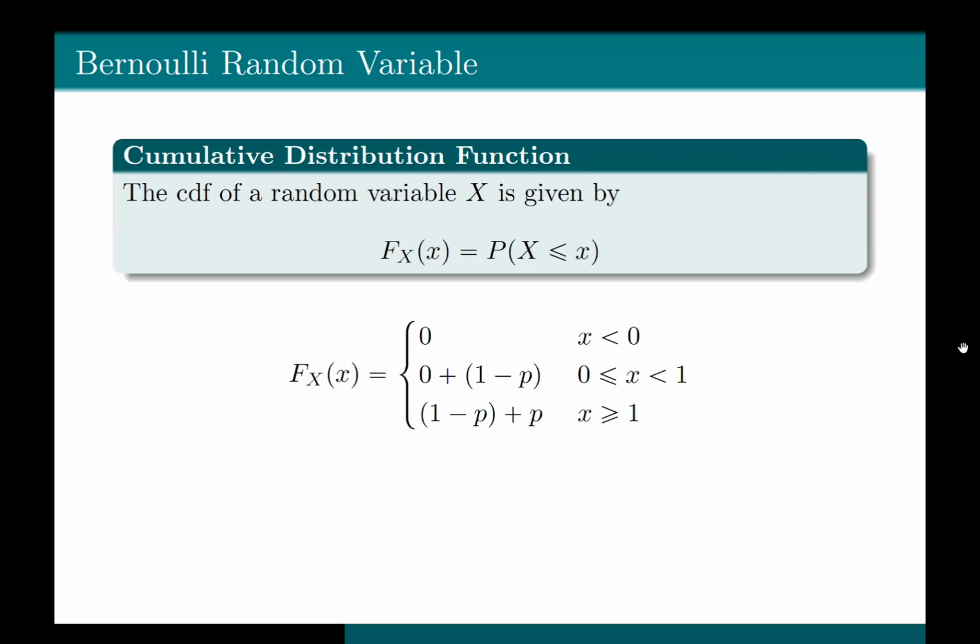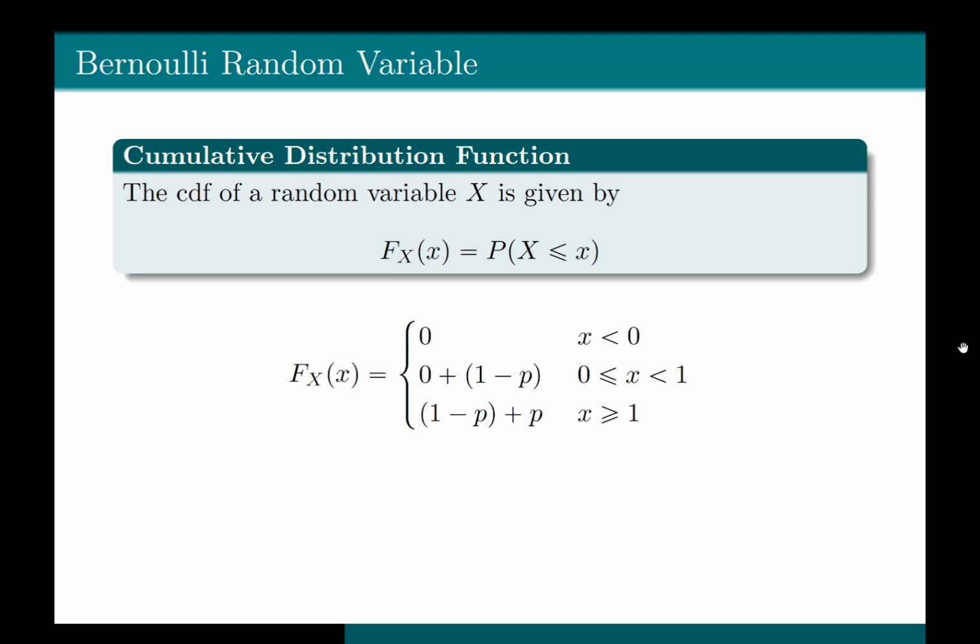So let's see what happens when this small x is less than 0. The CDF of any value x, whenever x is strictly less than 0, will always be equal to 0, because the probability of the random variable at any point strictly less than 0 is equal to 0. Therefore, the CDF of x at any point strictly less than 0 would be equal to 0.